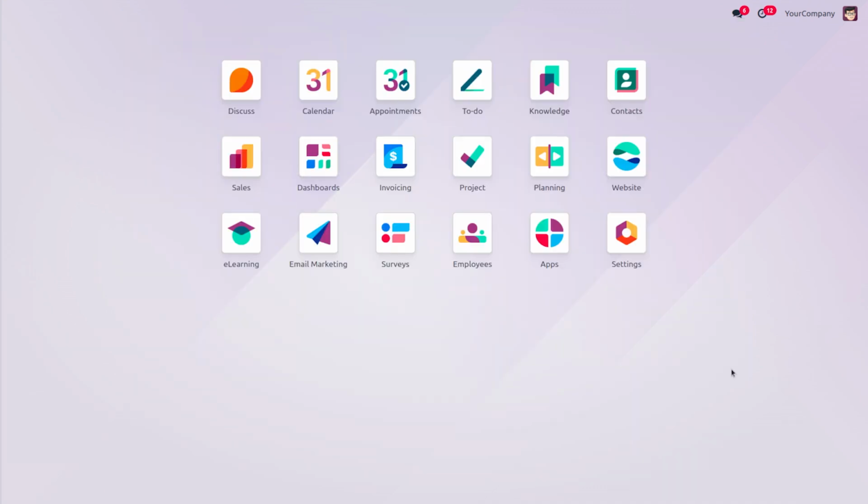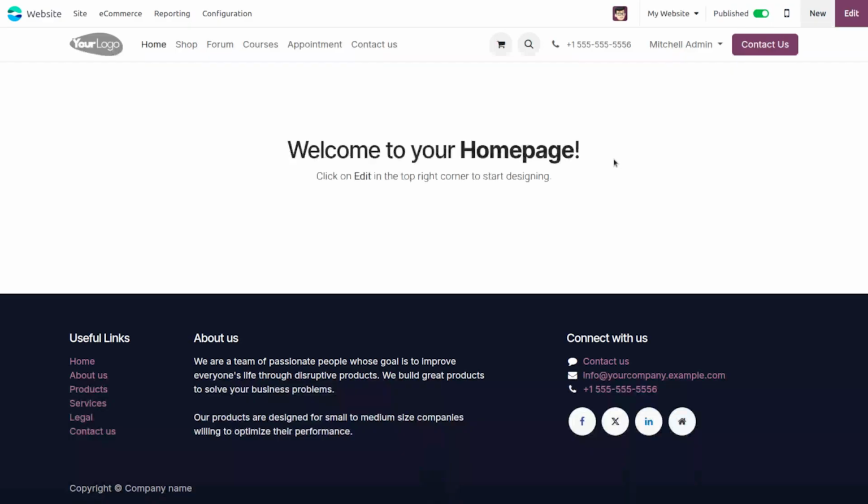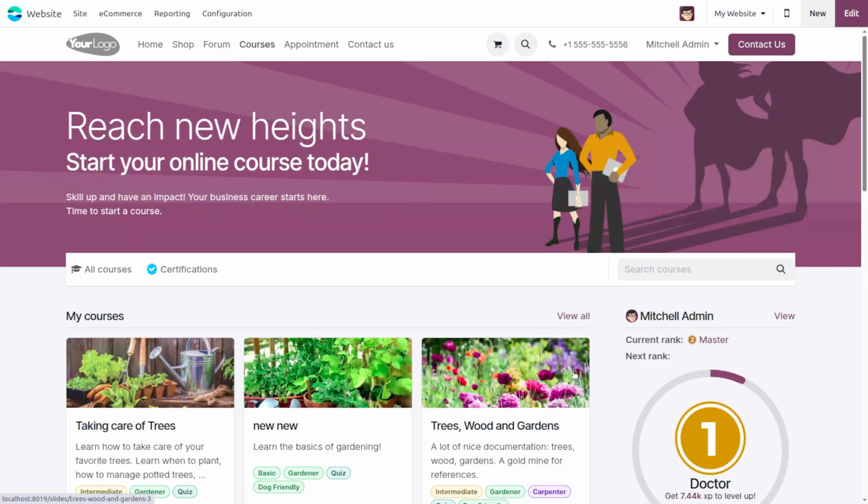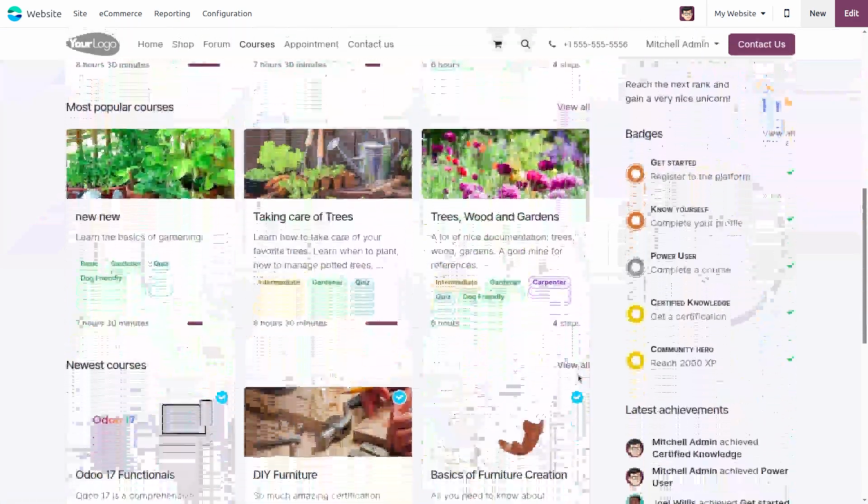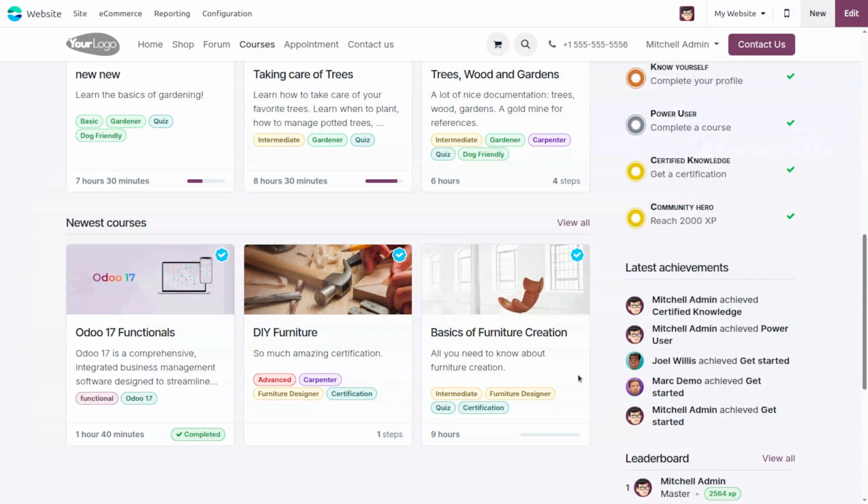This is the layout provided by Odoo. Like this, different layouts are provided by Odoo, and we can customize it. Then we can move to the website module and create a new course here. When we move to the website, we can see home, shop, forum, courses here. On clicking these courses, we can see already created and published courses.